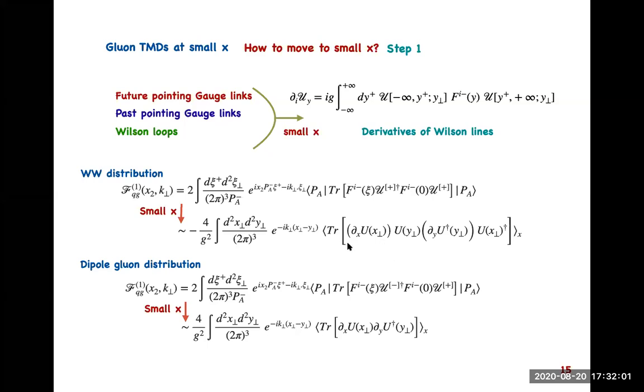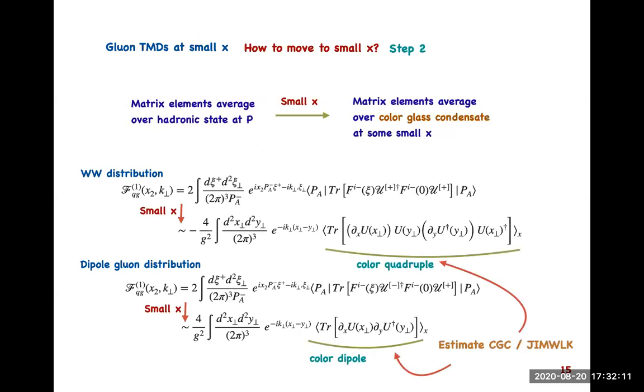And because this kind of operator can be evolved in x using the JIMWLK equation, either numerically in the CGC platform, that gives a way to go to the small x limit of these TMDs. So that's the idea: because the JIMWLK equation can evolve operators like this.